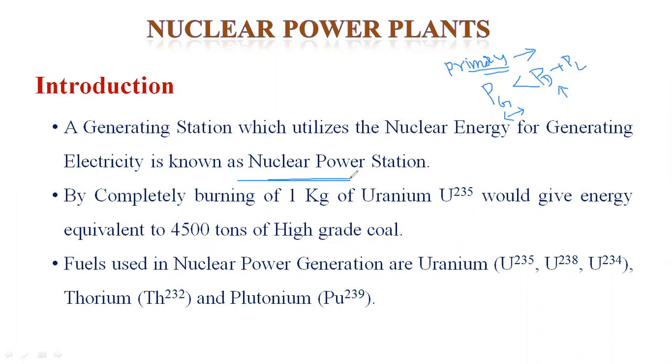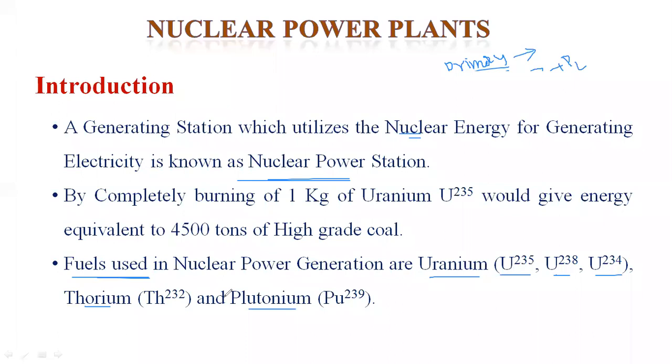Here, nuclear energy means the fuel we are using is uranium, thorium or plutonium. Generally in a nuclear power plant, the fuel is uranium, thorium and plutonium. Uranium is represented as uranium 235, uranium 238, uranium 234, and thorium is represented as Th232. Plutonium is represented as Pu239. But the maximum preferred fuel in nuclear power plants is uranium 235. Compared to the remaining fuels, its efficiency is higher and the fuel utilization is less.